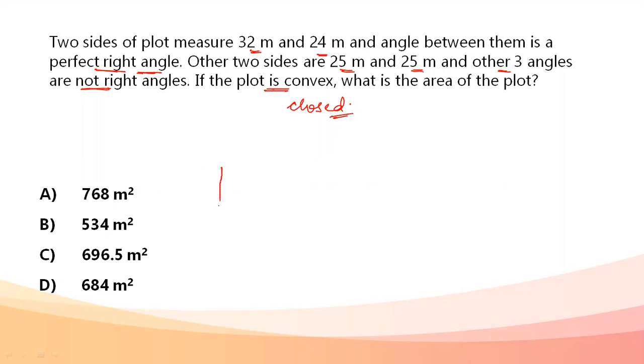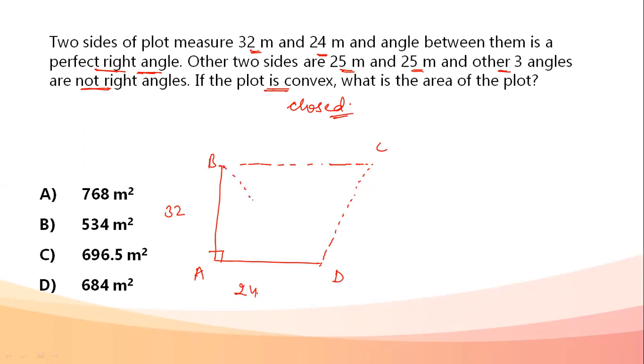Let's look at these sides. Two sides are given to me as 32 and 24, and the angle between them is already a right angle. The next two sides are 25 and 25, and it is not a right angle, so I'm going to draw it in a way that it does not seem to be a right angle. Let's mark the points A, B, C, D, and E. None of the angles other than A is a right angle.